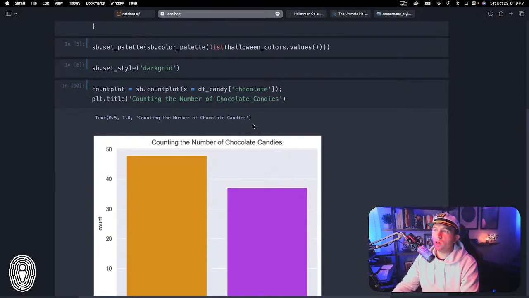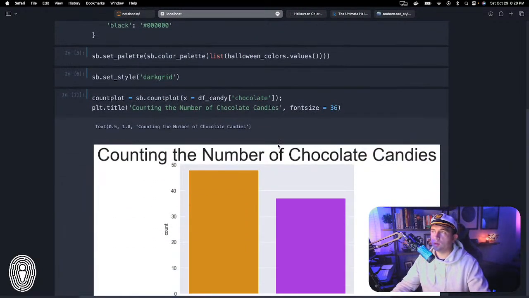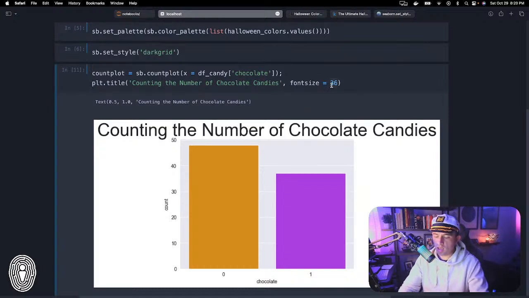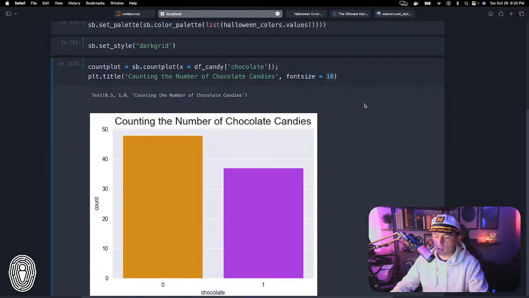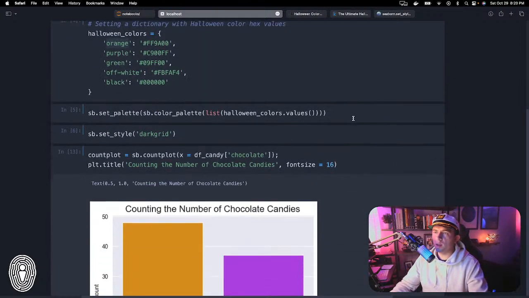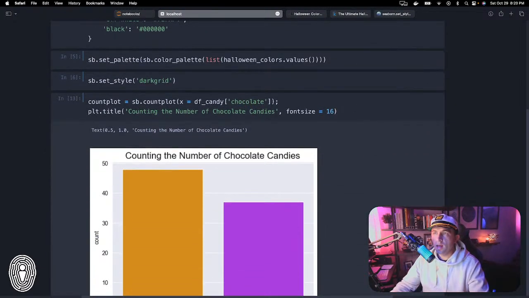And you can do a lot of different things to make these visualizations really fancy. If I want to make the font a little bit bigger, I think it's fontsize. Fontsize equals 36. Let's make it really big just to highlight the fact. Yeah, there we go, it is super big now. I typically like to go about 18, and even that's a little big for my liking. 16. So I'm going to adjust that like so. So that is how you add a basic title.